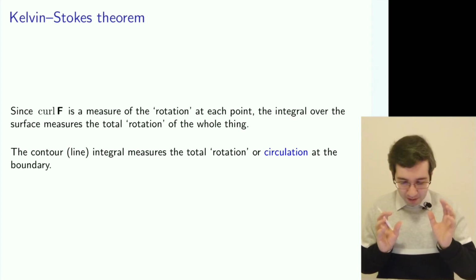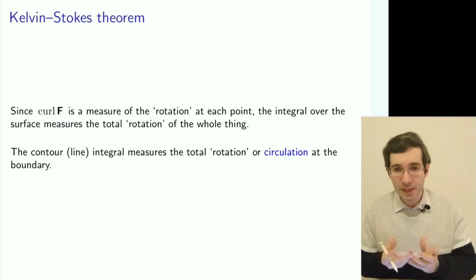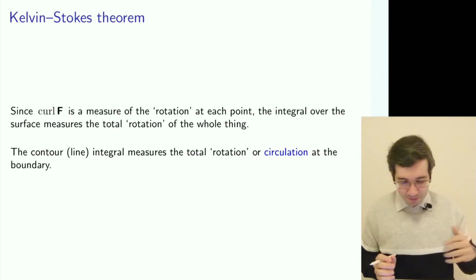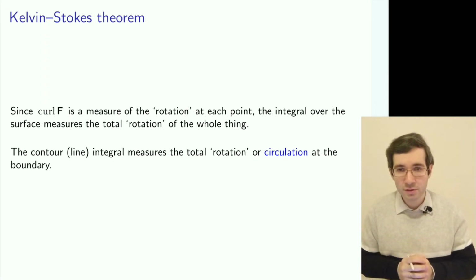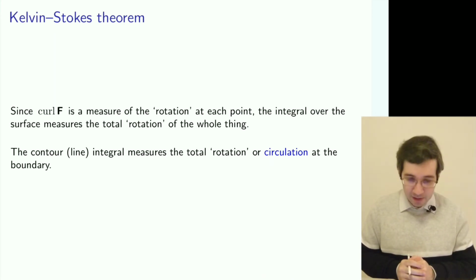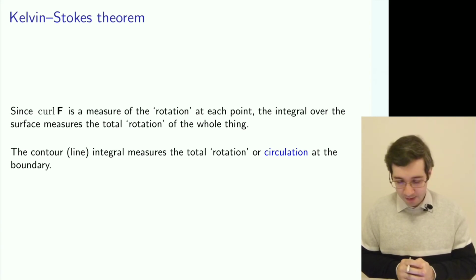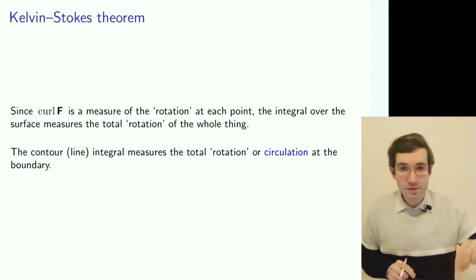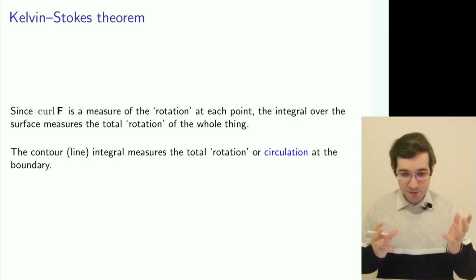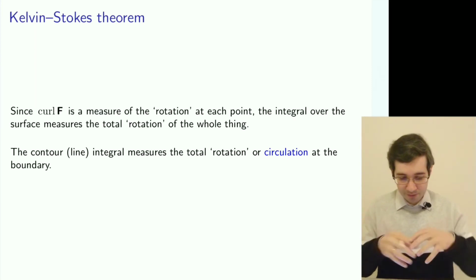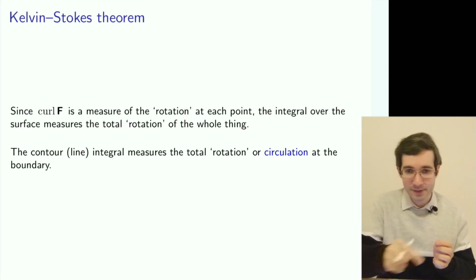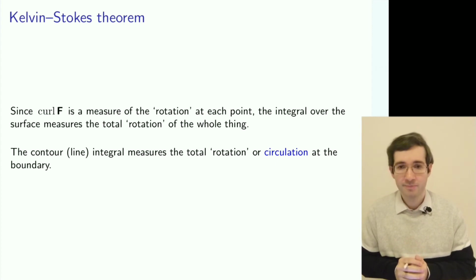And we can think that the curl is some measure of rotation, amount of vortices, and we integrate over the surface to get a feeling of what is the total amount of rotation, while the line integral estimates the so-called circulation of this vector field. And this states that the total rotation integrated over the surface is the same as the circulation of this vector field over the boundary.